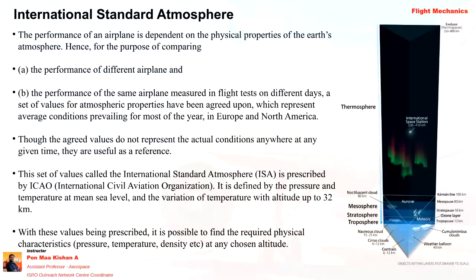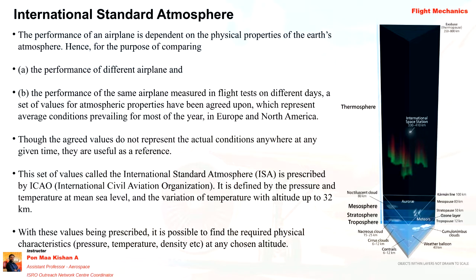The International Standard Atmosphere. As I told, depending upon the equator, the pole and the location, many people have discovered their own atmospheric conditions and given graphs.